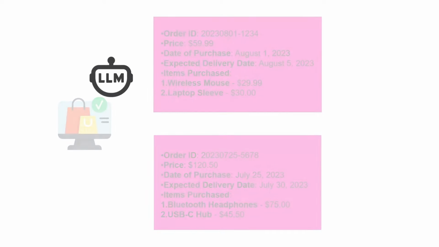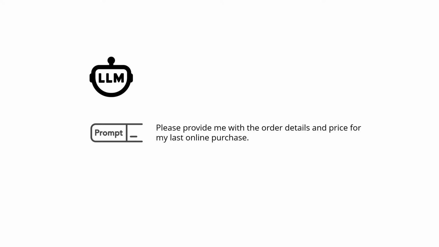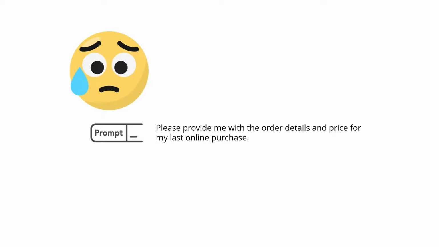Now you just want to ask a large language model to get the order ID and price of the last item you purchased. You just write a prompt: please provide me with the order details and price of my last online purchase. The LLM won't be able to provide this information because it doesn't have access to your online account or the memory where this data is stored. While LLMs can generate a wide variety of text, they are limited to the data they were trained on and do not have access to external or real-time information. So how can we troubleshoot this limitation?